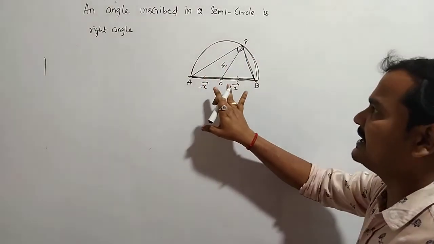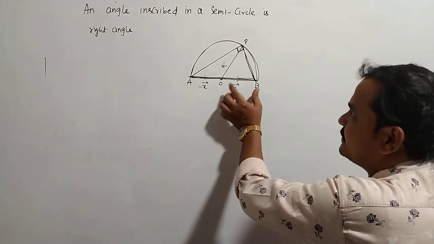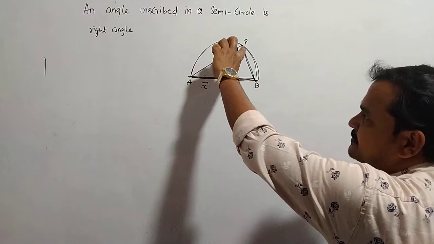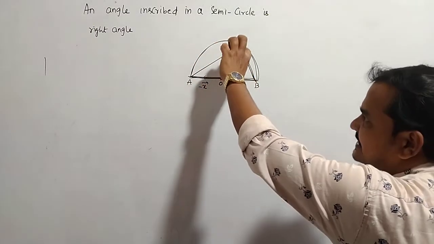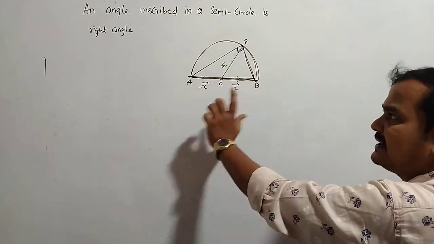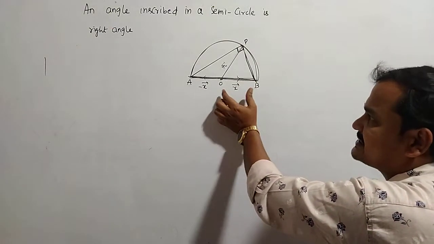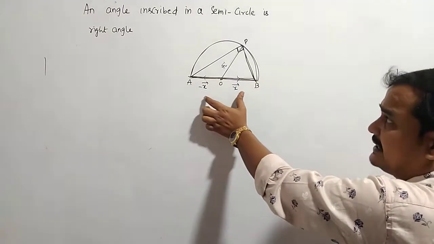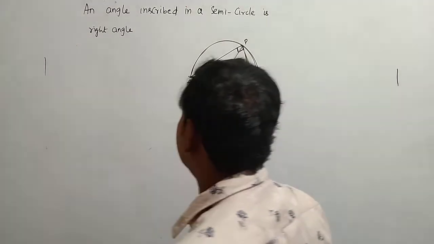So all three lengths are equal, because any point on the circle, if you draw a line from the origin to that point, must be a radius. So OP length, AO length, OB length, the three are equal, but the OB direction and OA direction are opposite to each other, which is called anti-parallel.